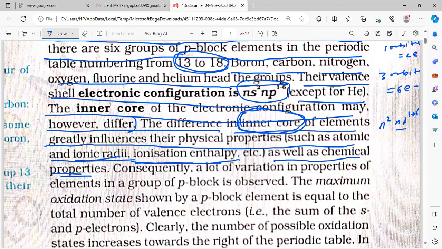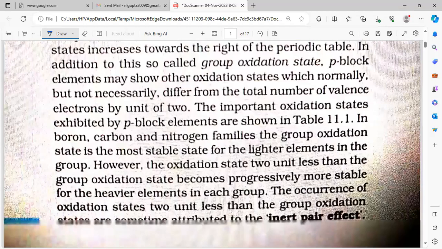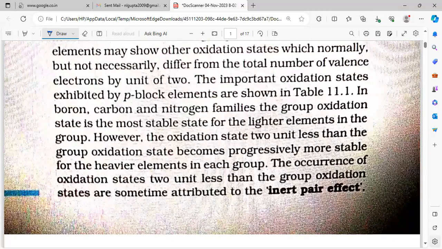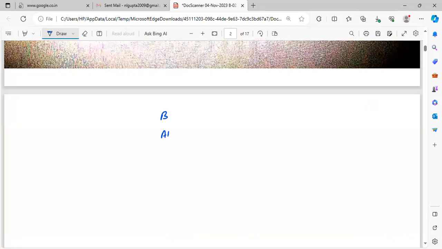Here we have boron, aluminum, gallium, indium, thallium. Here you see the configuration is 1s2, 2s2, 2p1.